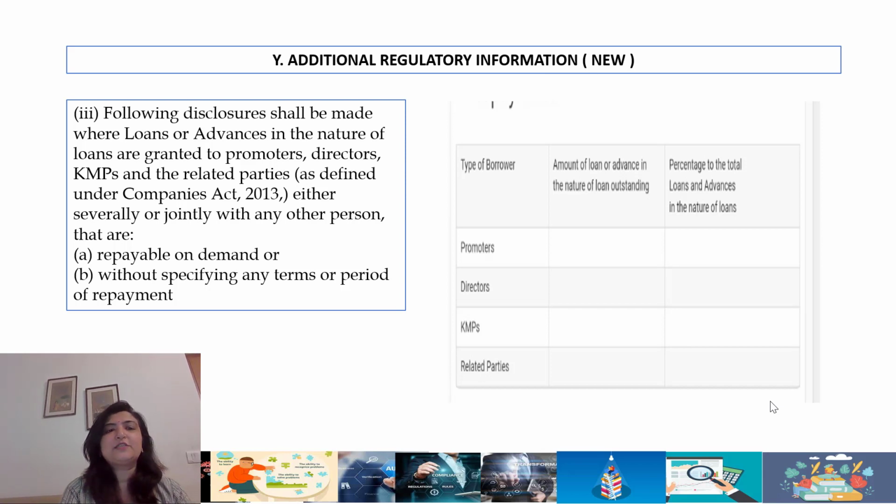There are new regulations for disclosure of loans and advances in the nature of loans which are granted to promoters, directors, KMPs, other parties that are repayable on demand or without specifying any terms or period of repayment. Again, the logic here seems to be to understand how much money the company has received and how much money has been given as loans and advances to parties who are close to the company, the promoters, the directors, the KMP or related parties. Again, I think a very logical sort of requirement from the company to highlight such cases of transactions.